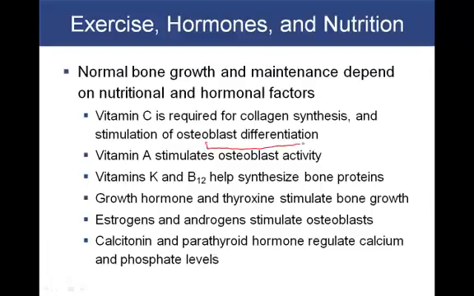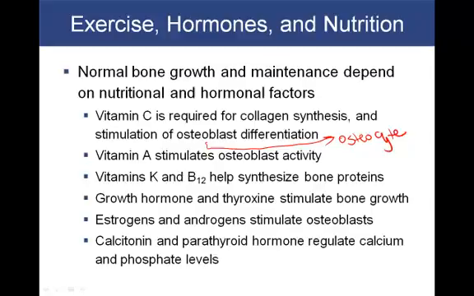An osteoblast is going to differentiate into an osteocyte. Vitamin A stimulates osteoblast activity. So osteoblasts, if you remember, start producing the uncalcified matrix. Vitamins K and B12 are important for the synthesis of certain bone proteins.